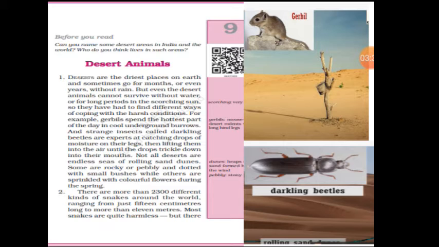Deserts are the driest place on earth and sometimes go for months or even years without rain. So if you talk about the desert, you will get to know it is the driest place. I mean, there is no water, there is no rain in the desert. But even the desert animals cannot survive without water for a long period in the scorching sun. So there are a few animals which live in the desert, but they cannot survive in the scorching sun, means very hot sun.